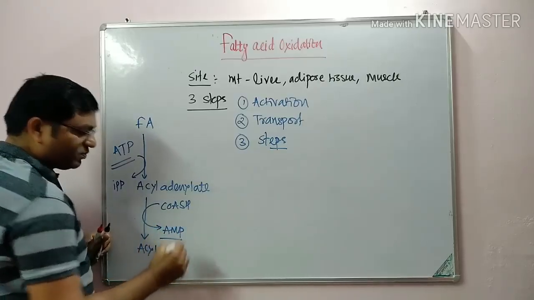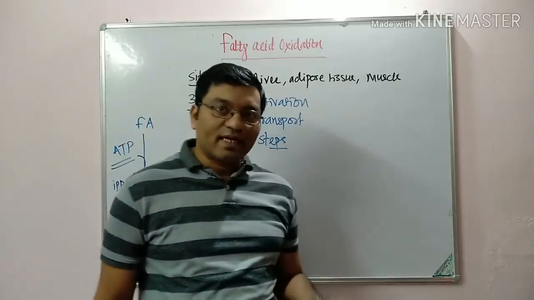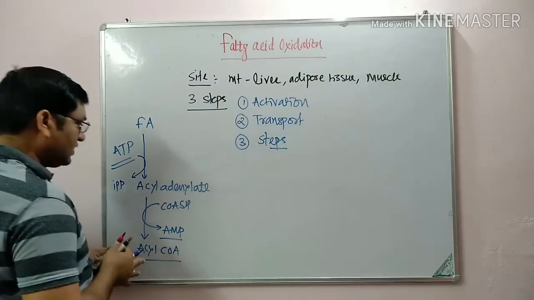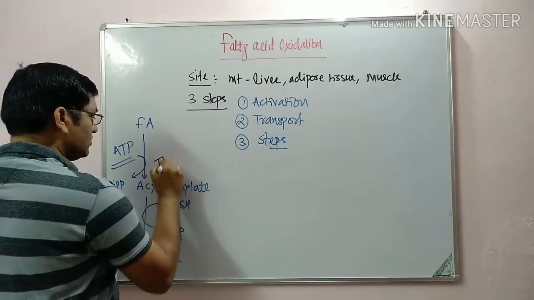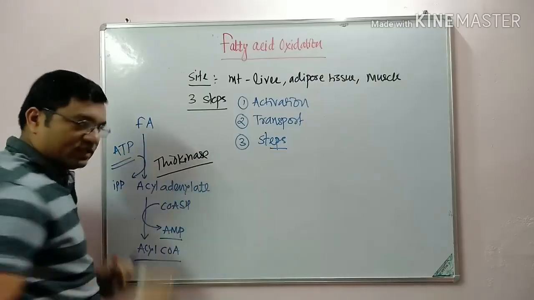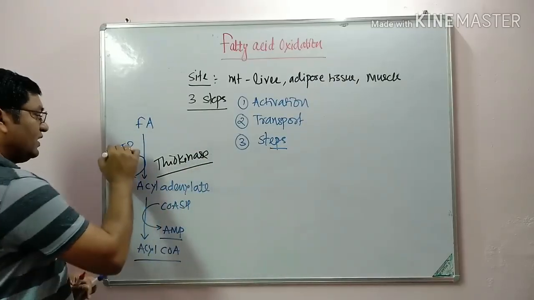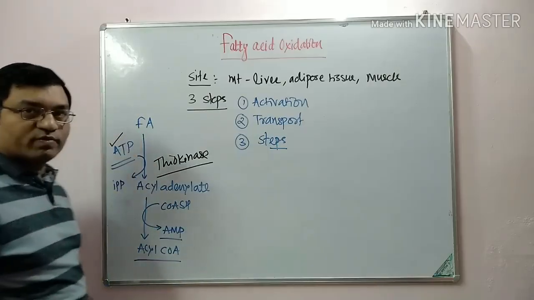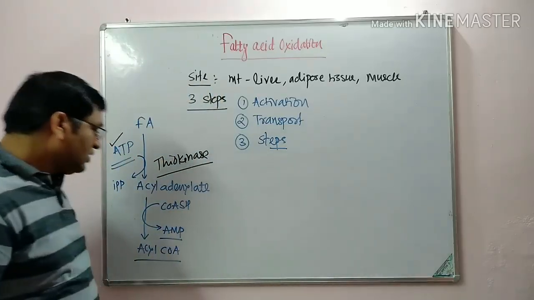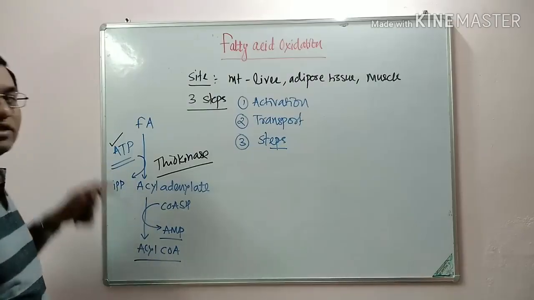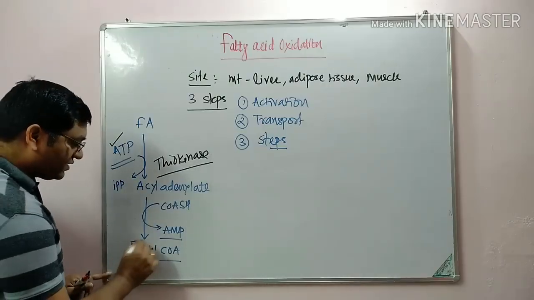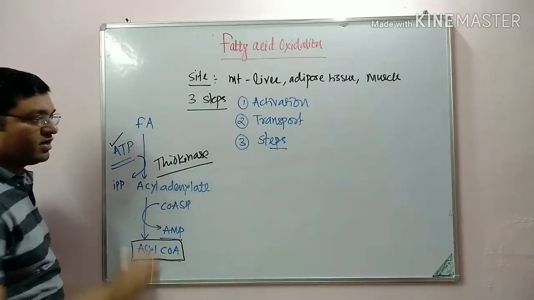These two steps are catalyzed by thiokinase or acyl CoA synthetase. Two high energy phosphates are utilized in this reaction and make this reaction irreversible. Coenzyme A is required and magnesium is required for this activation. So in the activation, fatty acids are converted into acyl coenzyme A.